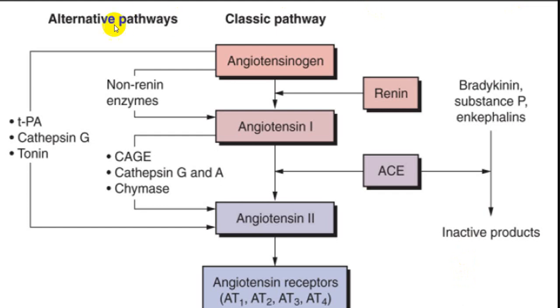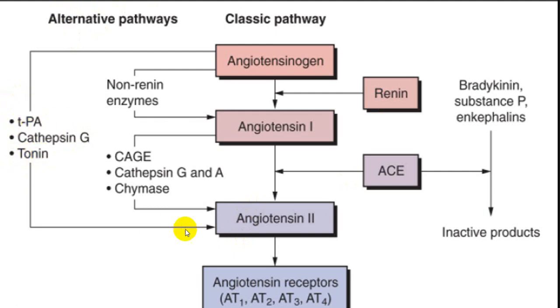There is something called an alternative pathway. First I'll tell you the classical pathway: angiotensinogen is converted into angiotensin 1, then angiotensin 2, which acts mainly at the AT1 and AT2 receptors. But angiotensin 2 can also be formed by an alternative pathway, through tissue plasminogen activator, cathepsin G, and tonin.